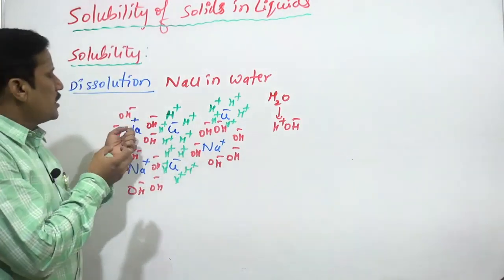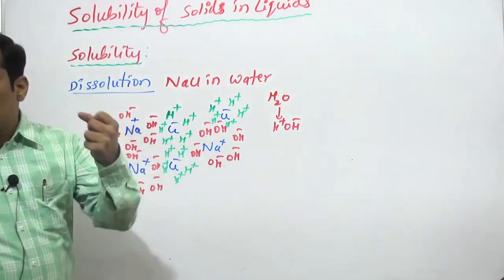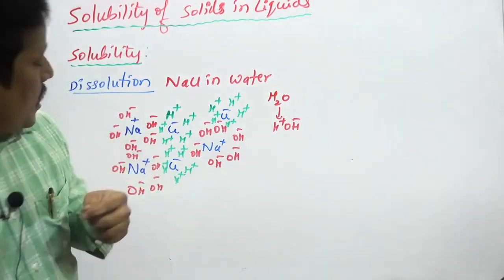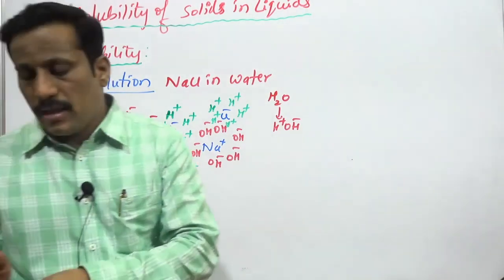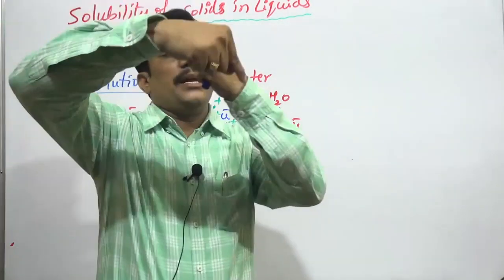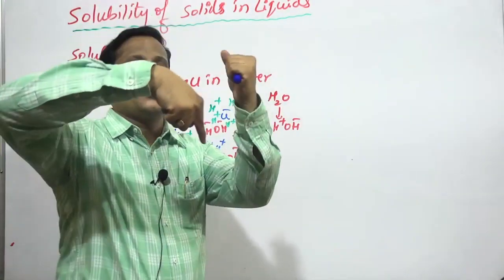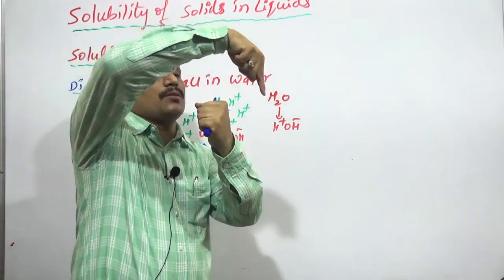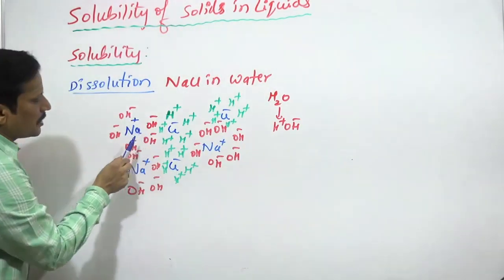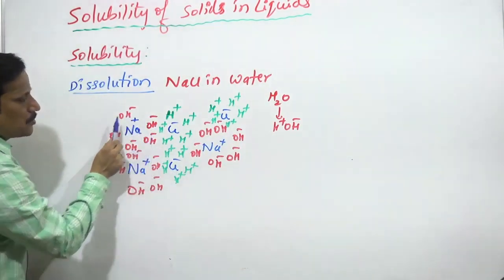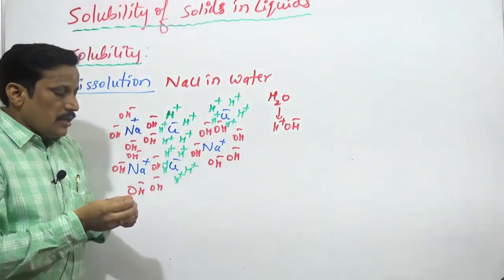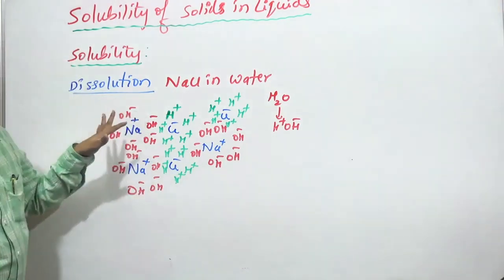Here the Na+ ion is surrounded by OH- ions. Think that this is a blue color one. The Na+ ion is completely surrounded by OH- ions, OH- ion, OH- ion, OH- ion, like the same thing. In this way, the sodium chloride gets separated out.